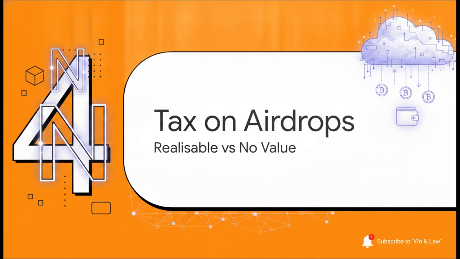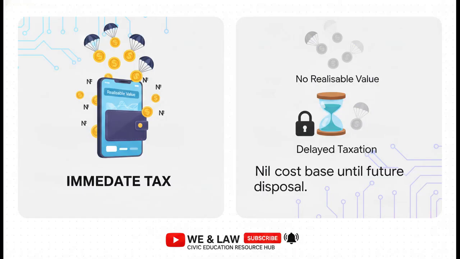Let's transition over to Section 4, tax treatment of airdrops. So stepping away from the standard math for a second, how exactly are airdrops and hard forks classified? The absolutely crucial point here is comparing the immediate market value. If an airdrop lands in your wallet and it has a realizable value today, well, it's taxed today in Naira. And because you just paid tax on it, its cost base is immediately stepped up to that value.